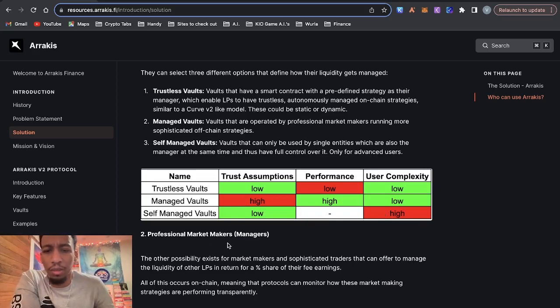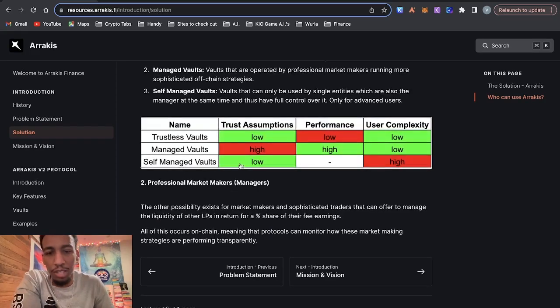And then it says here, in regards to professional market makers, the other possibility exists for market makers and sophisticated traders that can offer to manage the liquidity of other liquidity providers for a percentage share of the fee earnings. All this occurs on chain, meaning that the protocols can monitor how these market making strategies are performing transparently. Now, to be honest, I disagree with this last point here. So it says low, and it's a dash, and it's high user complexity. And then let me explain why.